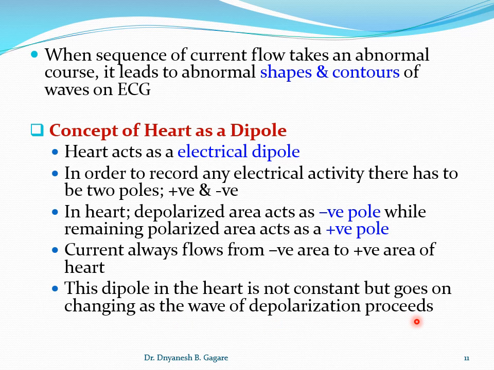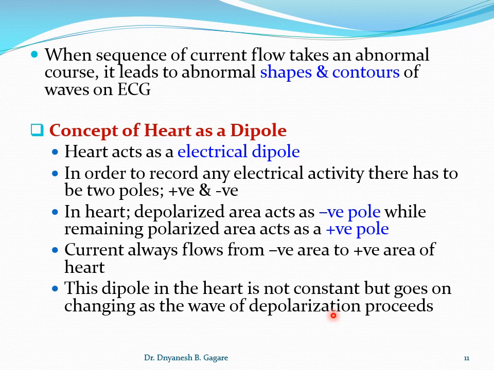Okay, so heart में क्या होता है, at the first moment some part of the heart gets depolarized, but in the next moment, और जैसे जैसे wave proceed होता है, the first part gets repolarized and some other part gets depolarized. Like this the dipole goes on changing.